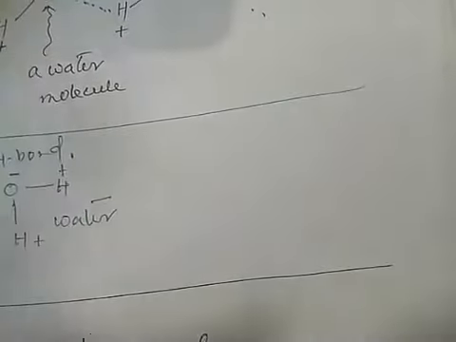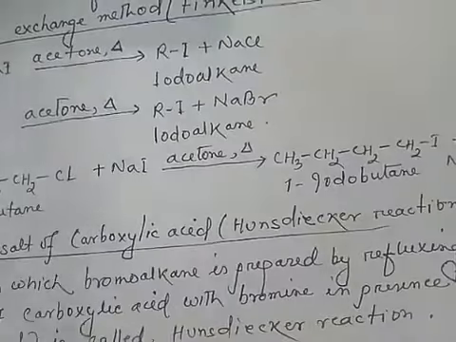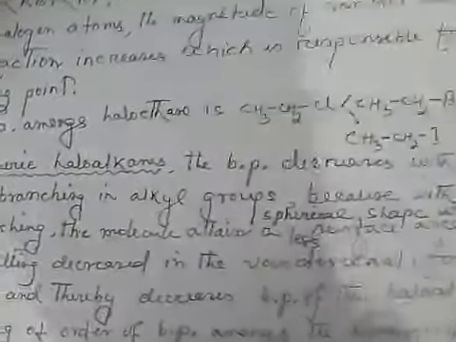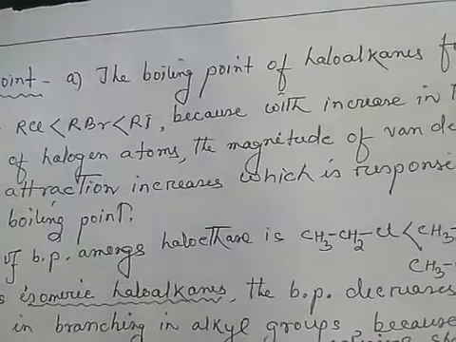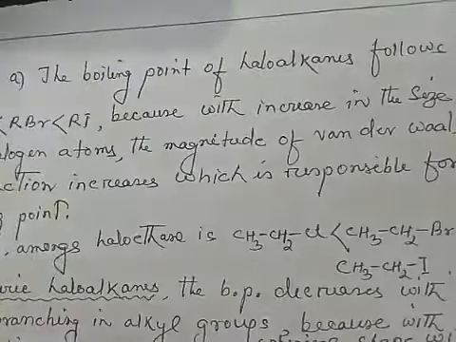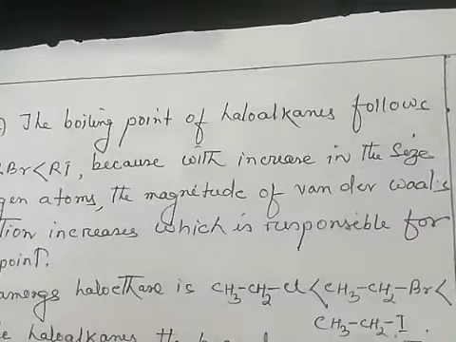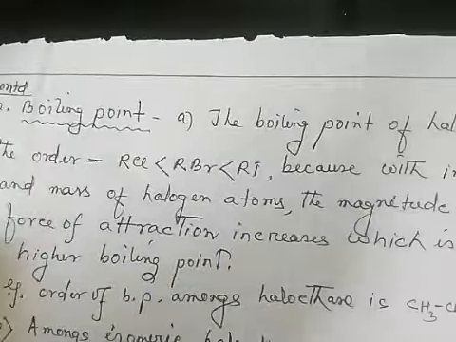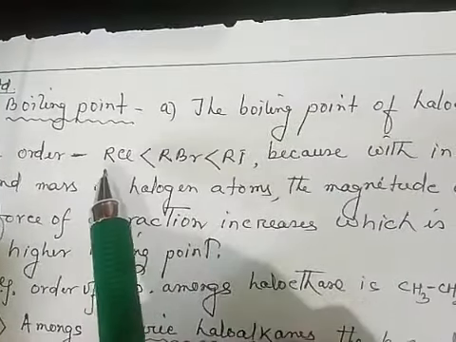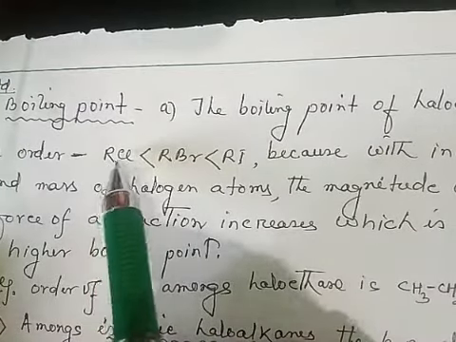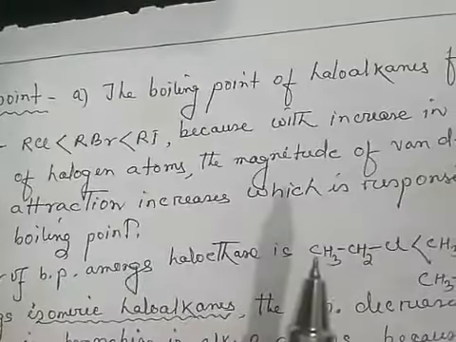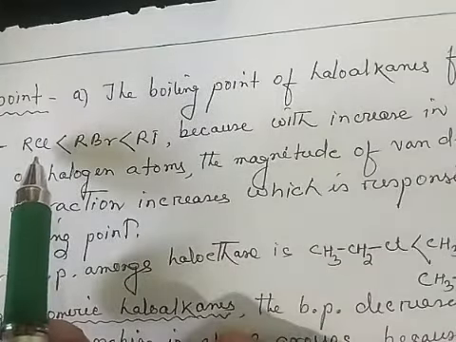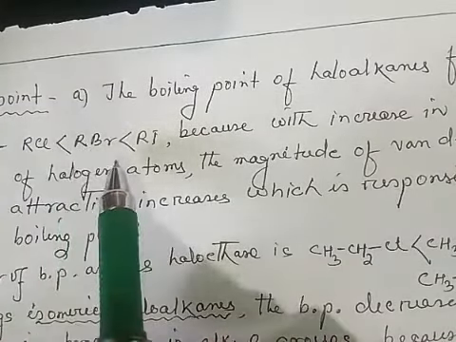Next point, boiling point. Let us see the boiling point. Point number 2, boiling point. Here we have 2 points, A and B. The boiling point of haloalkane increases in the following order. Here we are taking the same alkyl group and different halogen atoms. The boiling point increases in the order chloroalkane less than bromoalkane less than iodoalkane.